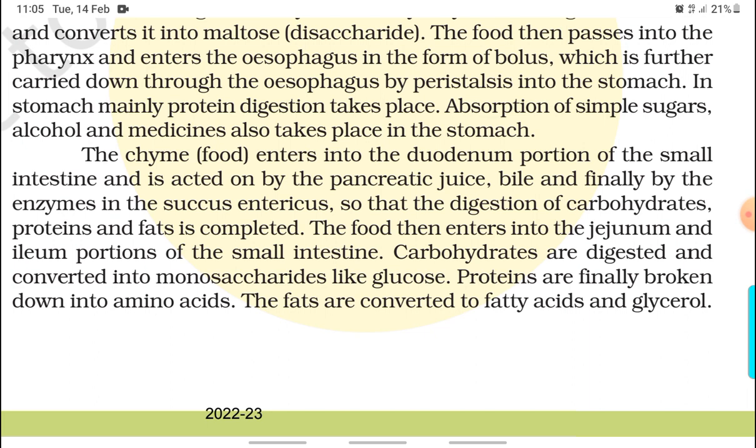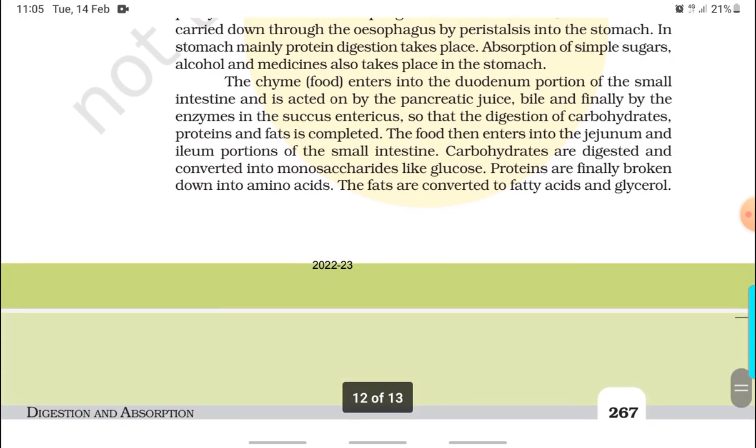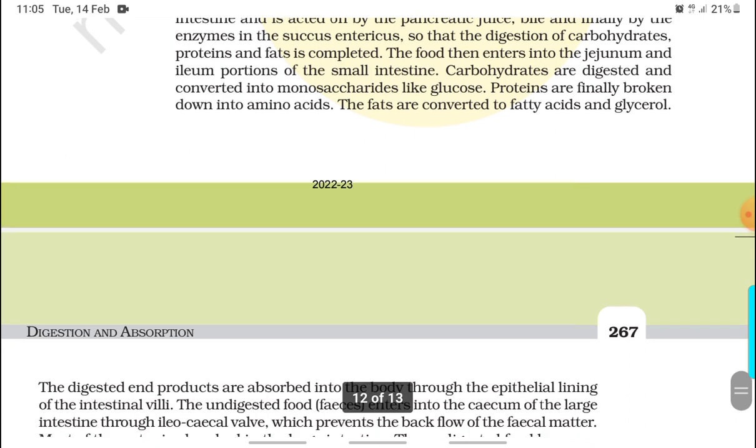In the stomach, mainly protein digestion takes place. Absorption of simple sugar, alcohol, and medicine also takes place in the stomach. The chyme or food enters into the duodenum portion of the small intestine and is acted on by the pancreatic juice, bile, and finally by the enzymes in the succus entericus, so that the digestion of carbohydrates, proteins, and fats is completed.